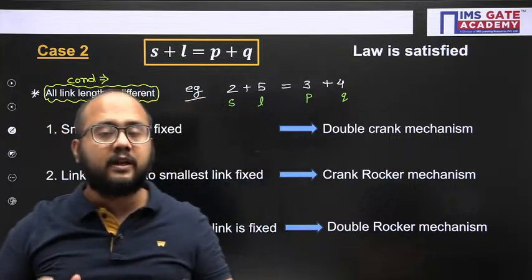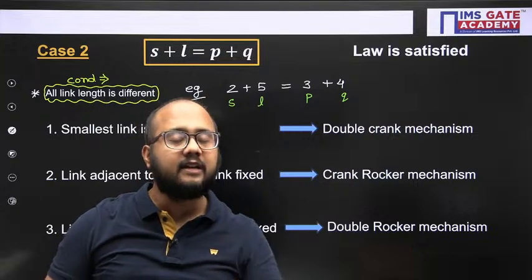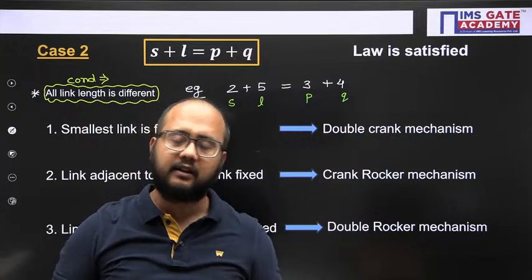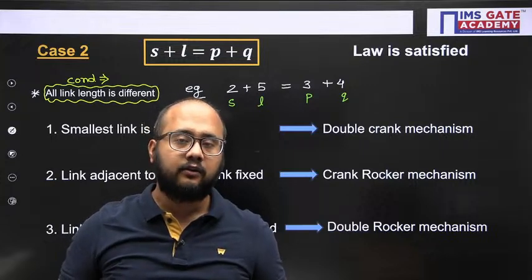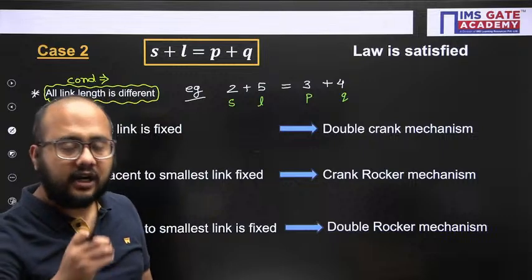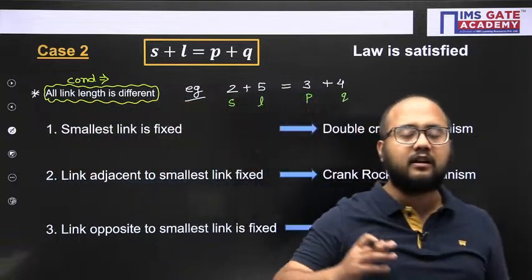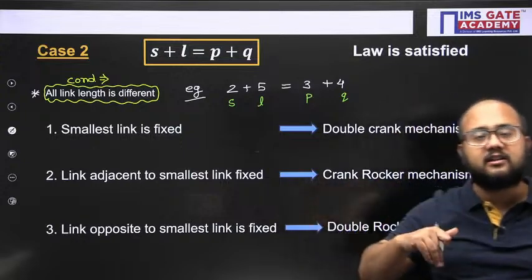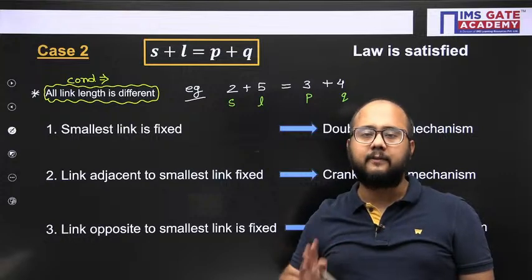So there are so many things we need to remember in Grashof's law, and that's why many times mistakes will happen, definitely, if we don't remember it properly. So please try to remember the result correctly. There is no use if we remember the result but don't know the conditions under which that result is applicable. That should not happen, right?